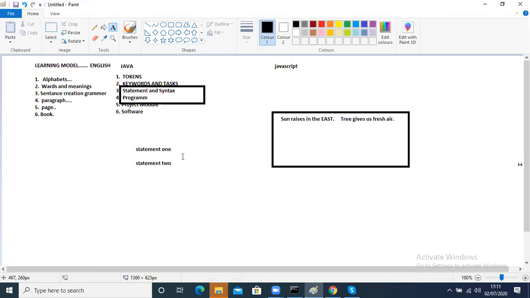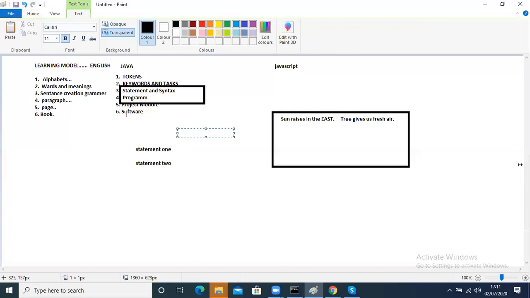This is not a very simple thing. You might be thinking that you will understand, but you will definitely make mistakes in this case. That's what I'm stressing to you guys. You have to understand and remember this. Apart from this, a collection of programs will become a project module, and a collection of modules will become software.